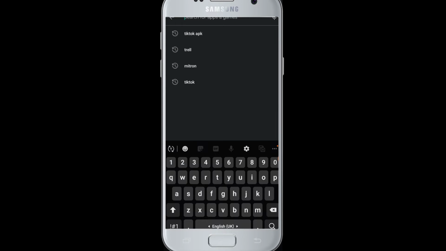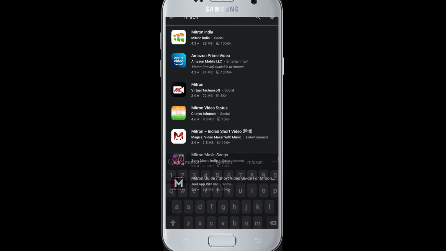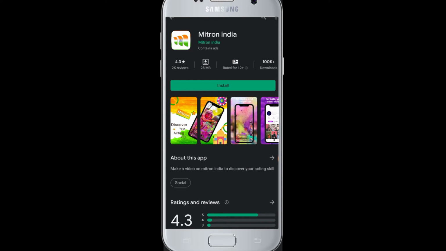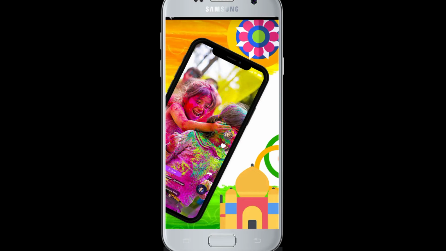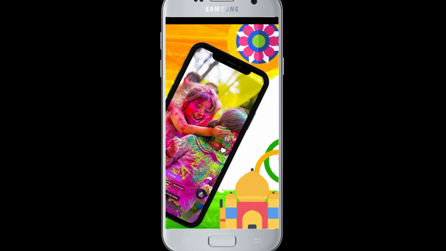So the first TikTok alternative application is Mitron. You can find it on Play Store. So this is the application. The Mitron application is where you can discover your acting skills, a short video editor, and a video sharing community.